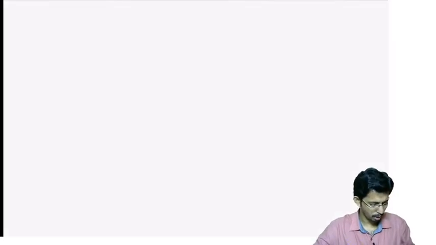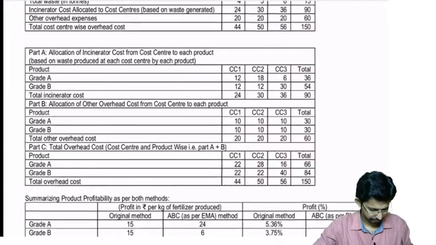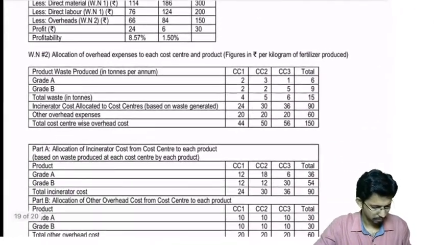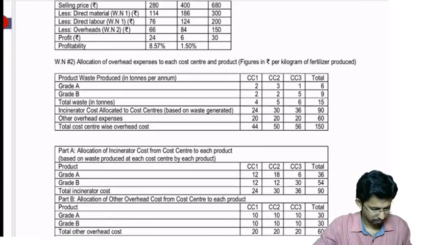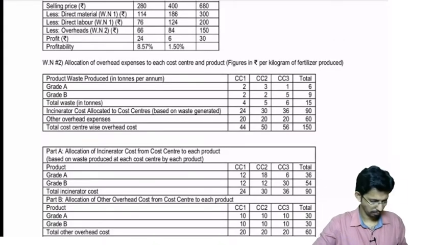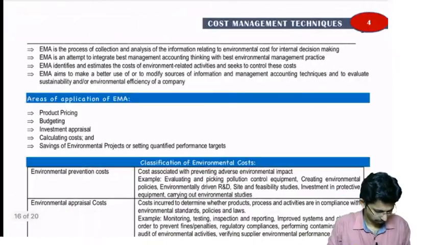We have a small topic left out in the previous one.